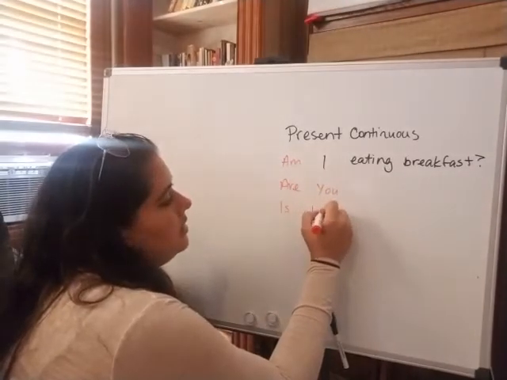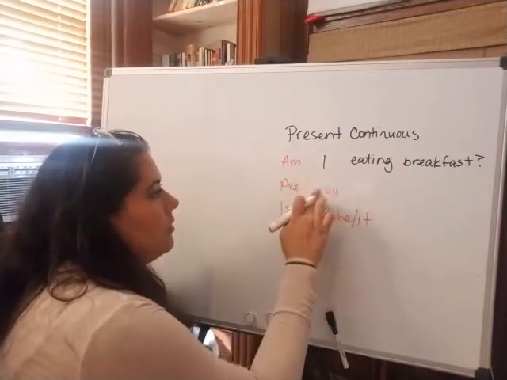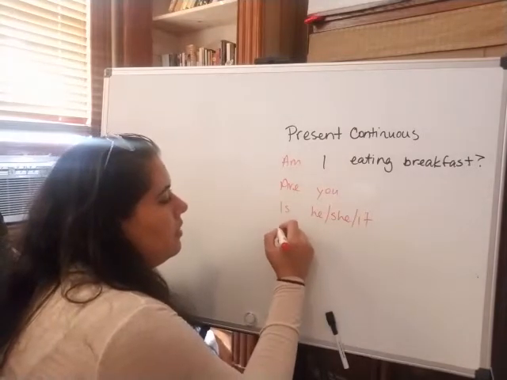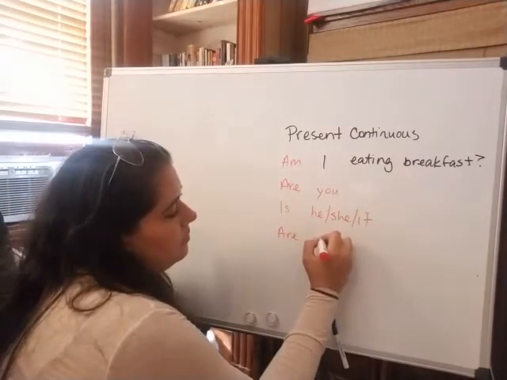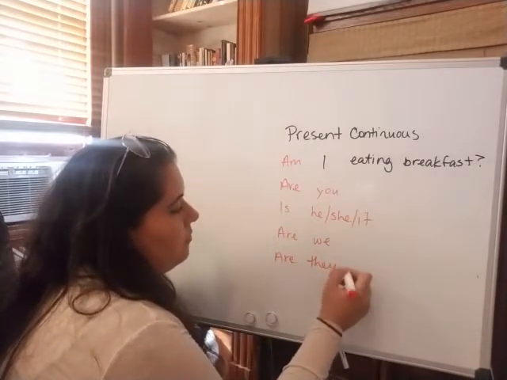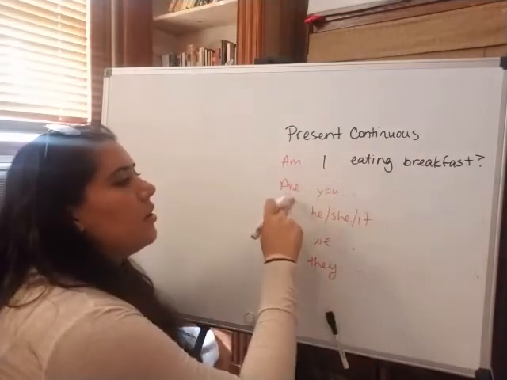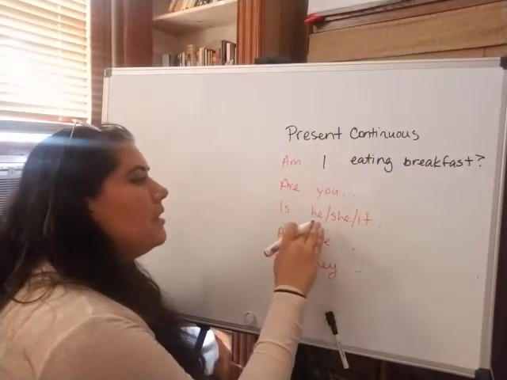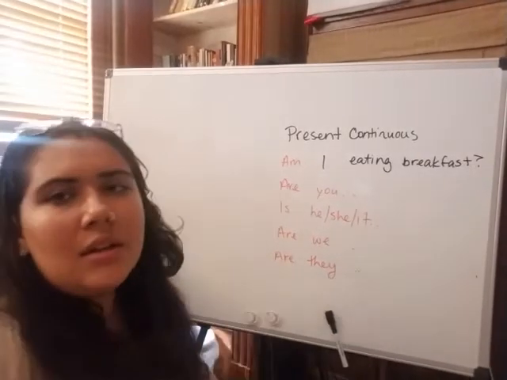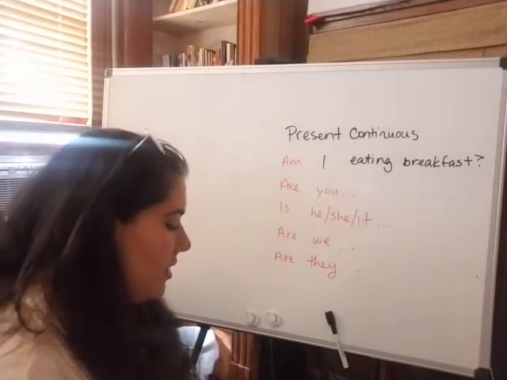Is he, she, or it? Make this lowercase. Sorry. Then we have, are we? Are they? So, am I eating breakfast? Are you eating breakfast? Is he eating breakfast? Is she eating breakfast? Is it eating breakfast? Are we eating breakfast? Are they eating breakfast? Right? So how would we answer all of these?